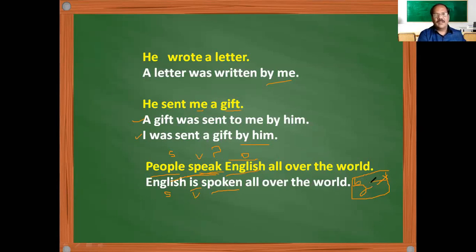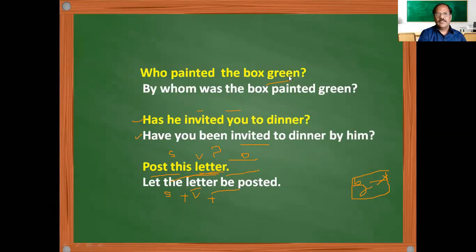If it is not necessary or is understood, don't mention it. So here we have subject plus verb plus past participle. That's all. There is no by plus object. This is how we convert the sentences.